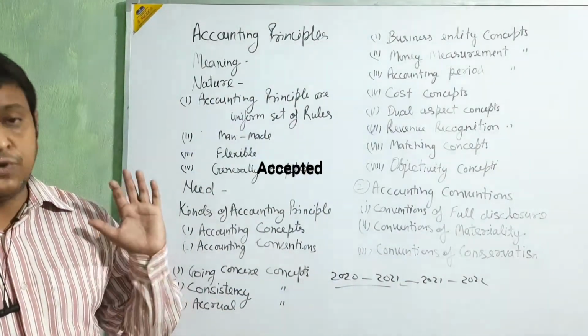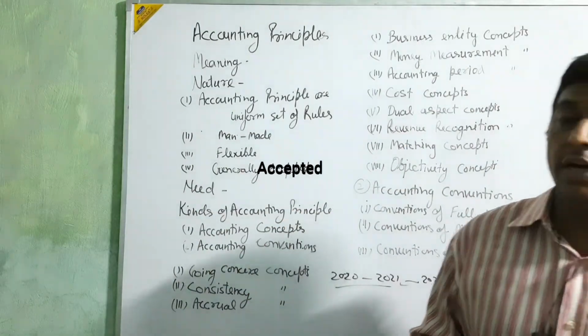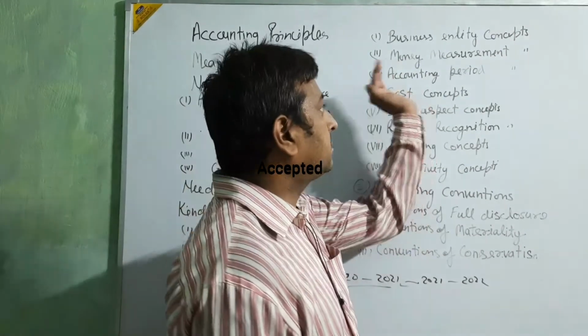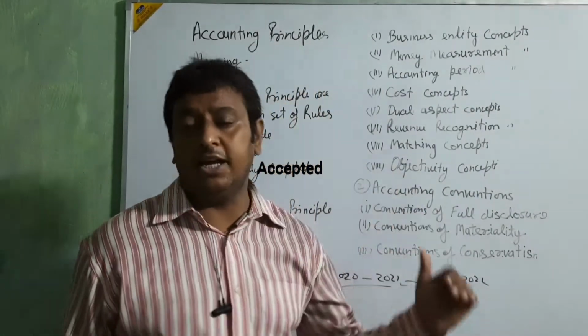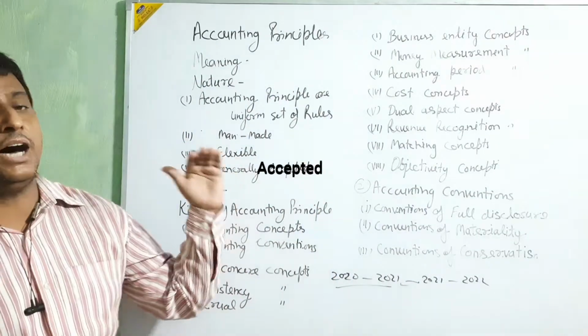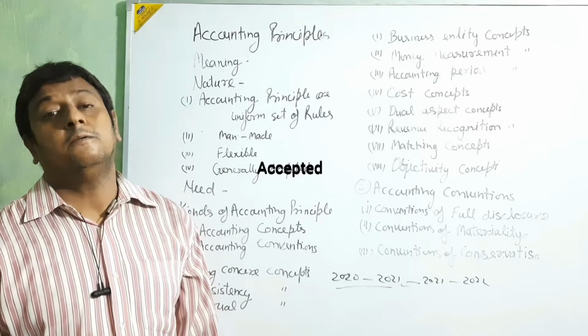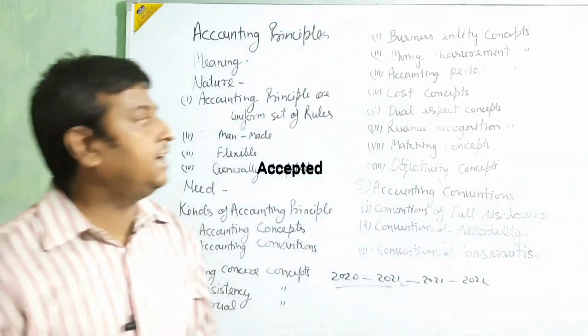That way, for calculating all the things, we are going to utilize money. This principle is telling that only in terms of money can we easily measure the whole position of the business. Okay, beta. Next,